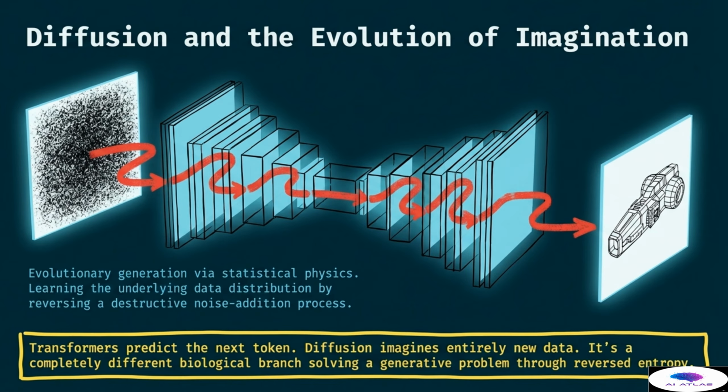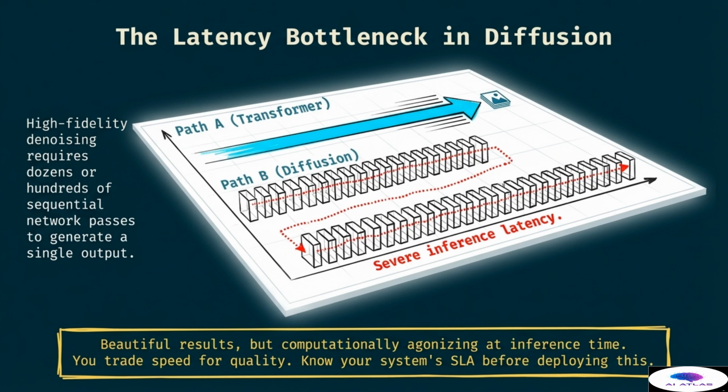This marks a shift from simple prediction to true creation, where the machine uses statistical principles to generate complex visuals from nothing. It is a testament to how different architectural choices can lead to entirely different capabilities within the same ecosystem. Despite their creative power, we must address the latency bottleneck in diffusion.